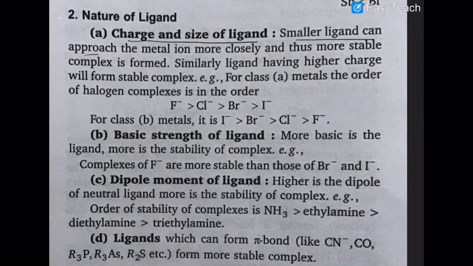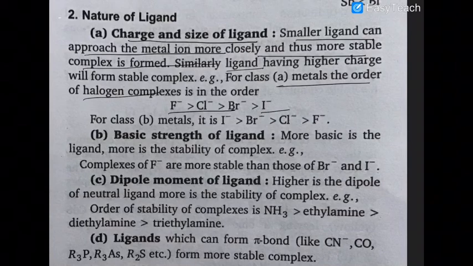Now smaller the ligand, it can approach the metal ion more closely, then more stable is the complex. Okay, that is why fluoride ions are able to form more stable complex for the class A metals. The class A metals include what? They are scandium to chromium and aluminium to chlorine, then zinc to bromine, indium, tin and iodine. While class B elements are what? They are rhodium, palladium, silver, iridium, platinum, silver and mercury.